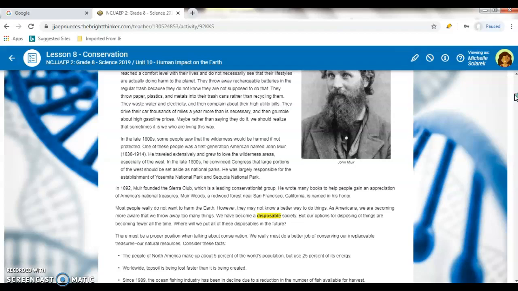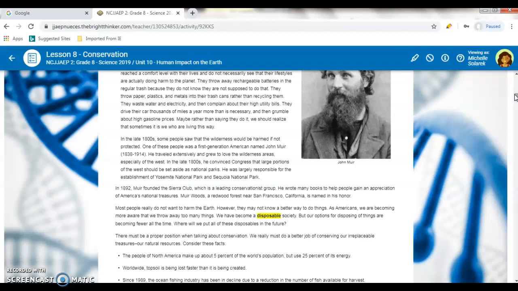And he was largely responsible for the establishment of Yosemite National Park and Sequoia National Park. And in 1892, Muir founded the Sierra Club, which is a leading conservationist group, and he wrote many books to help people gain an appreciation of American national treasures. Muir Woods, a redwood forest near San Francisco, California, is named in his honor.